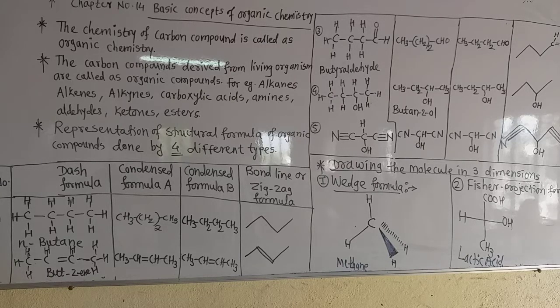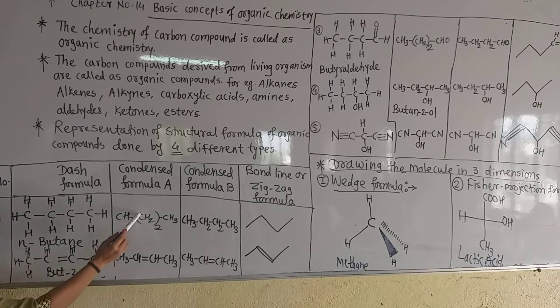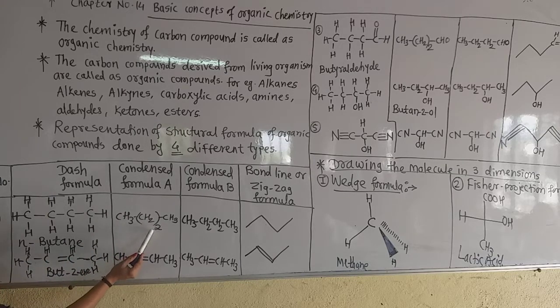In condensed A, the formula is drawn in a very condensed manner, by putting a bracket between the ending carbons if all the middle carbons have the same structure. Now see here, there are 2 CH2 groups, so we can write the CH2 in a bracket and simply write 2, which means 2 CH2 groups are there.